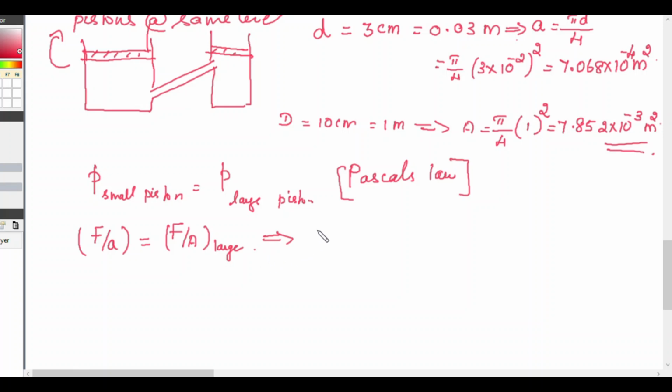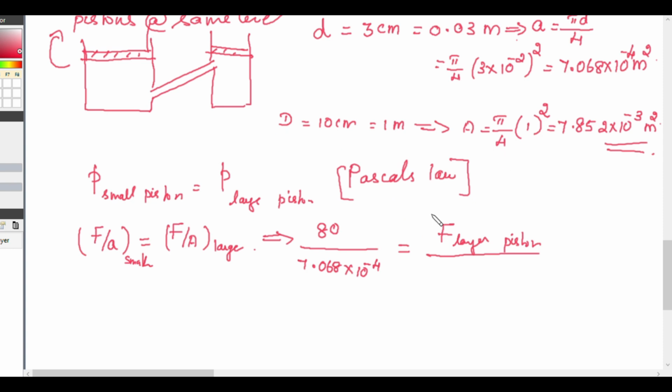So, it is 80 divided by the area of the smaller piston, 7.068 into 10 raised to minus 4, will be equal to the force in the larger piston divided by the area of the larger piston.